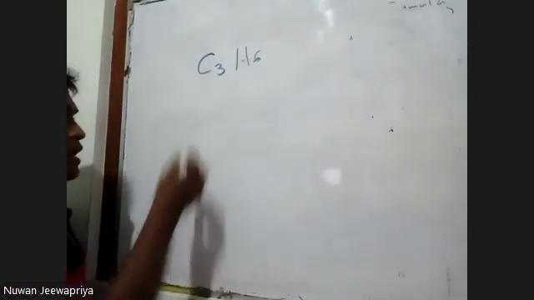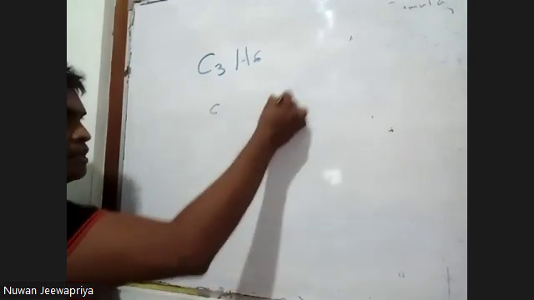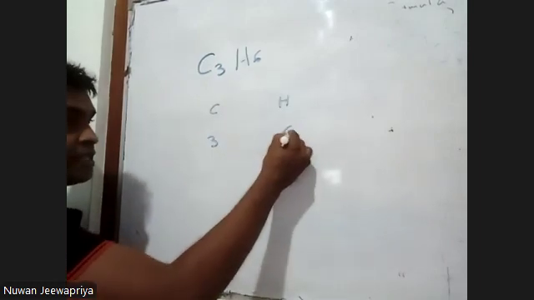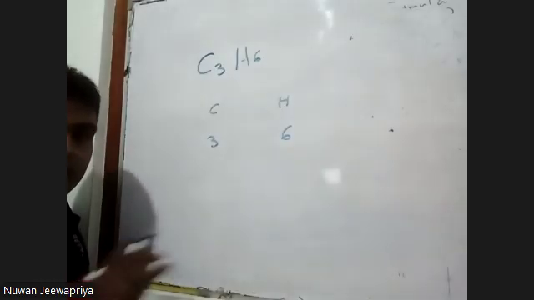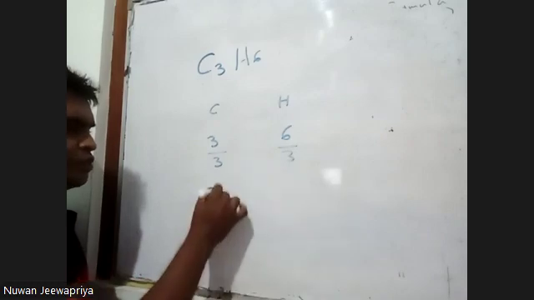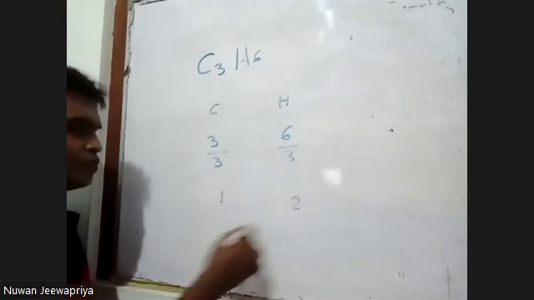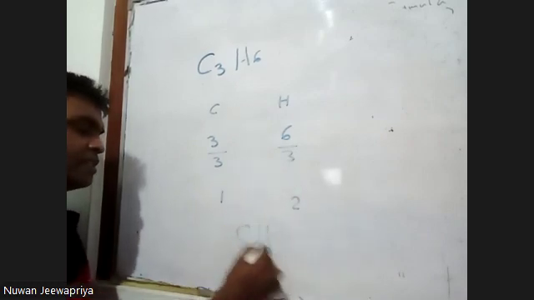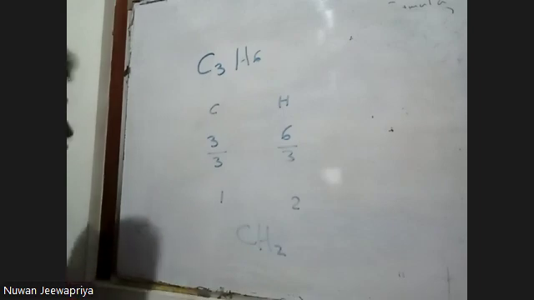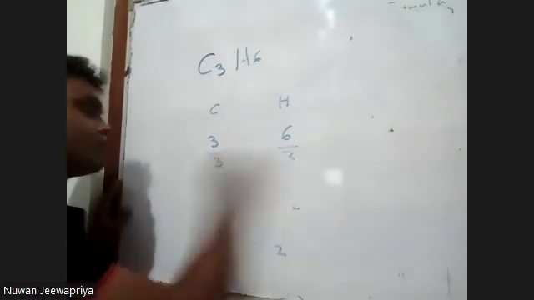For the empirical formula we write carbon, hydrogen. How many carbon? 3. How many hydrogen? 6. Divide everything by the smallest number. 3 is the smallest number. So here 1, here 2. The empirical formula is CH2. Right.